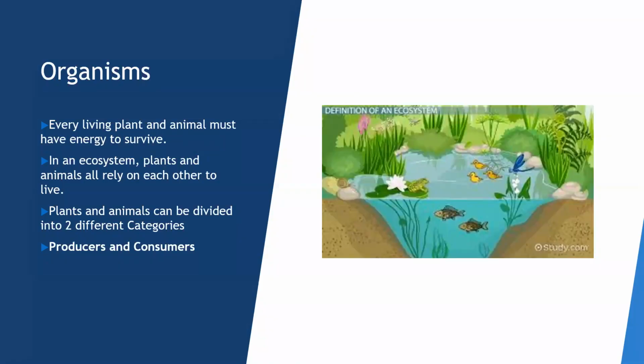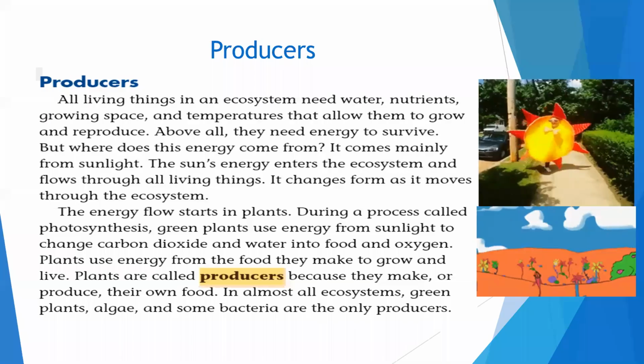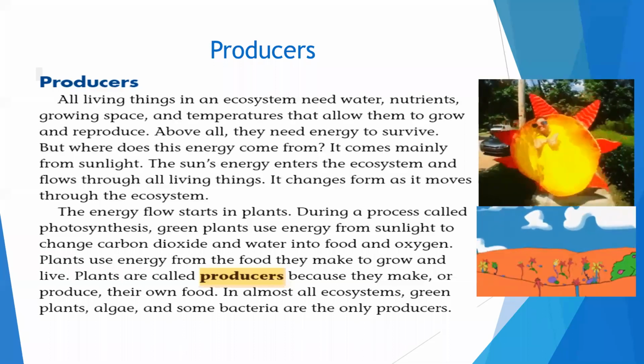So as we talked about yesterday, every living plant and animal must have energy to survive. In an ecosystem, plants and animals all rely on each other to live. Plants and animals can be divided into two different categories, producers and consumers. Yesterday, we spoke about producers, but let's talk about them again really quick.